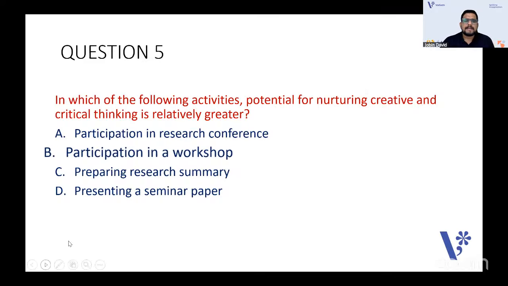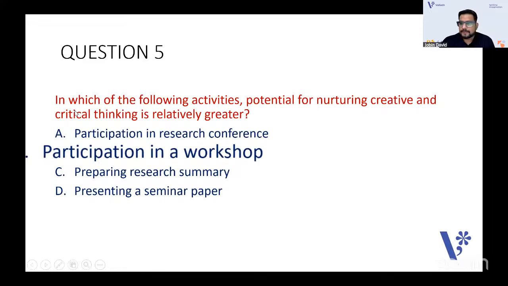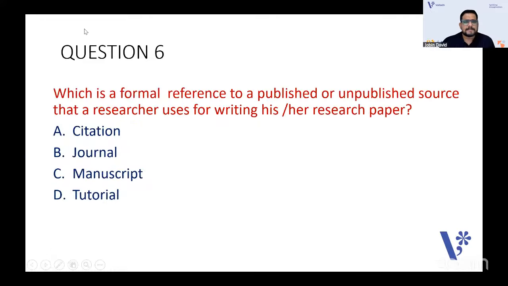Yeah, the answer is participation in a workshop, because a workshop is a learning by doing or learning by working method, an activity method. There itself you are more creative and you have critical thinking. Not in a research conference, maybe there you'll be less. So in a workshop, as a participant, you will be more creative. That's the correct answer. Next: which is a formal reference to a published or unpublished source that a researcher uses for writing his or her research paper?